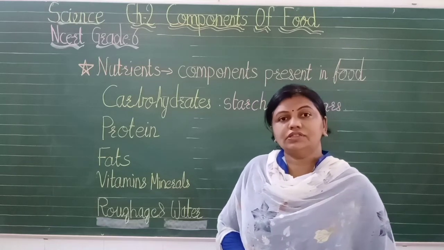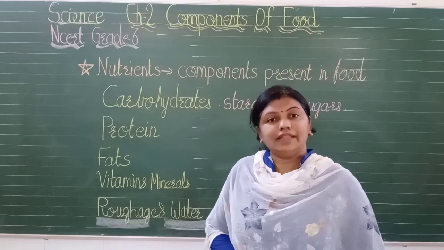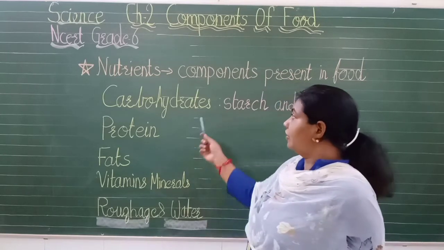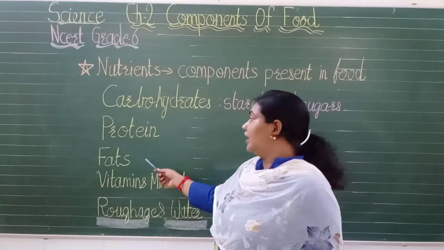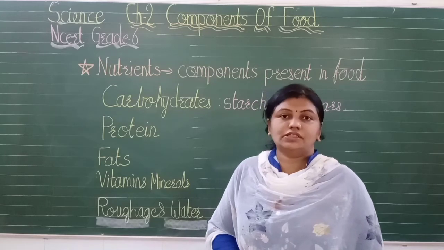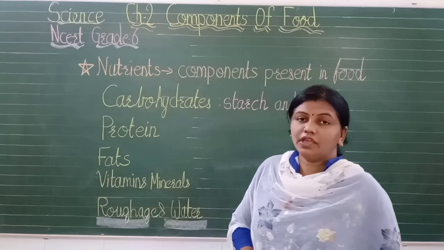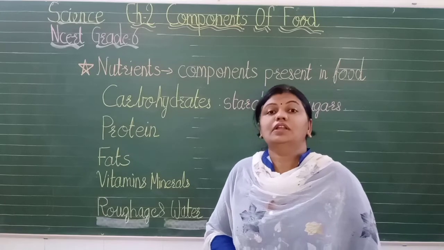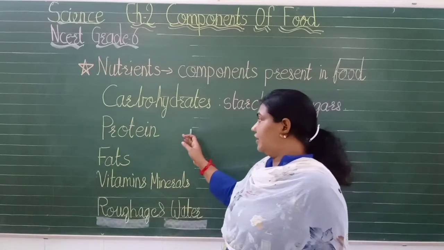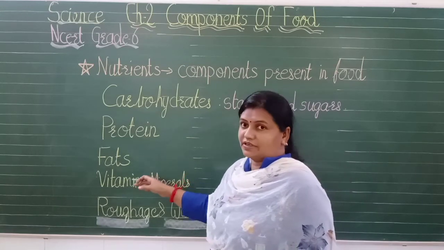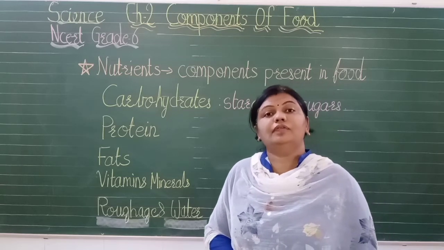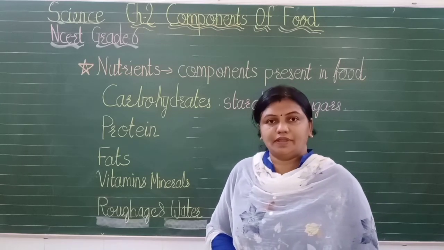Now, are all the nutrients present in the food or not? That we can find out by doing various experiments. Experiments for carbohydrates, protein and fats are very much simple, but other nutrients are somewhat tough. So here we will do the experiments to find whether the nutrients are present in the form of carbohydrate, protein or fats. For doing the experiment, we require the food item and some chemicals.